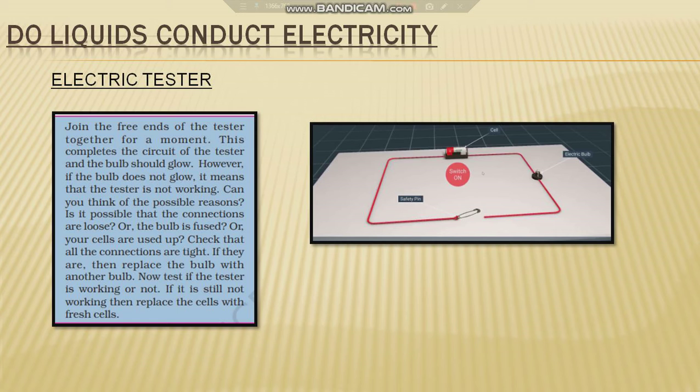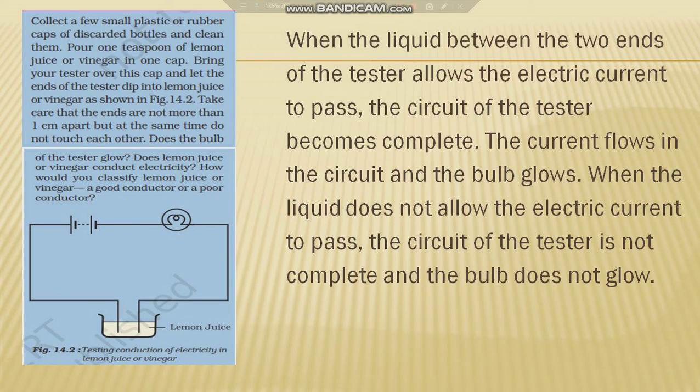It's very simple. Collect a few small plastic or rubber caps of discarded bottles and clean them. Pour one teaspoon of lemon juice or vinegar in one cup. Bring your tester over this cup and let the ends of the tester dip into the lemon juice. That is, the free ends which were connected with the key in the previous activity now have to be inserted into the cap in which you have poured your liquid, which can be lemon juice or vinegar. And take care that the ends are not more than 1 centimeter apart from each other.